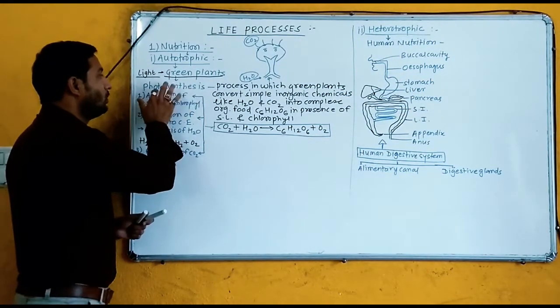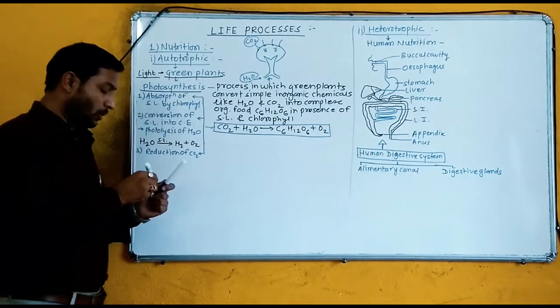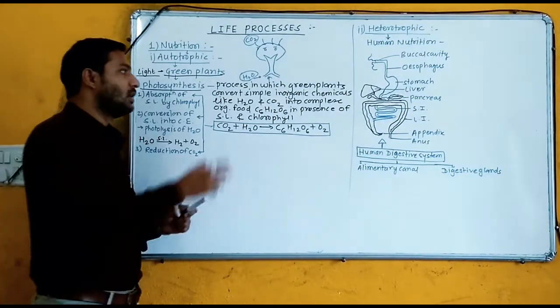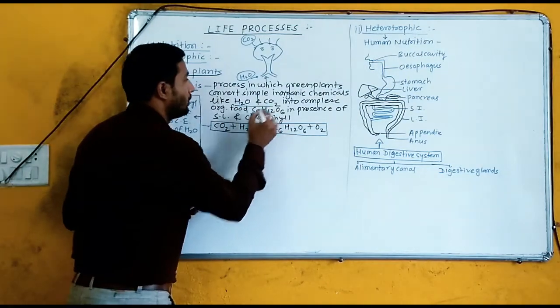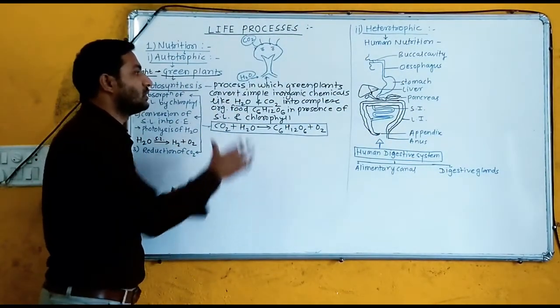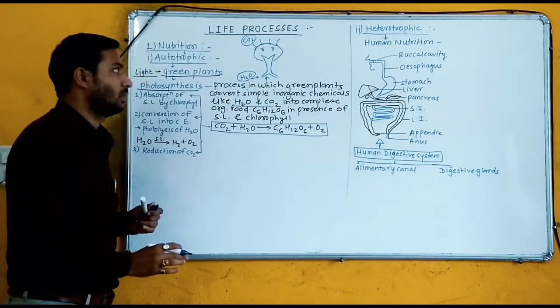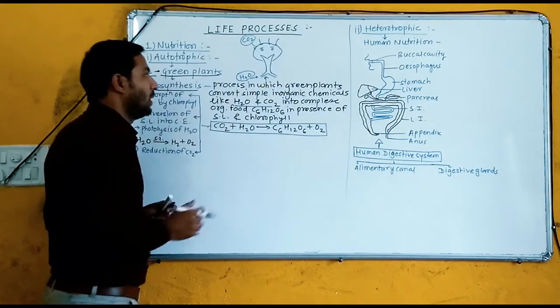And what is meant by photosynthesis? The process in which green plants convert simple inorganic chemicals like H2O and CO2 into complex organic food. Here is the diagram of the plant.